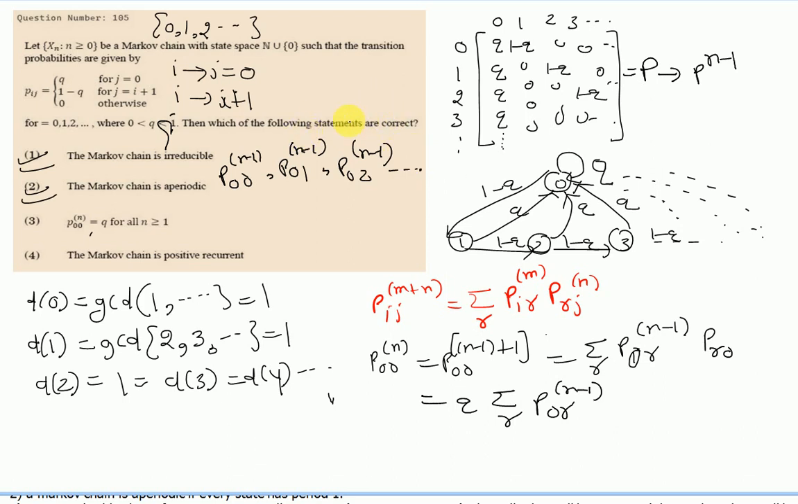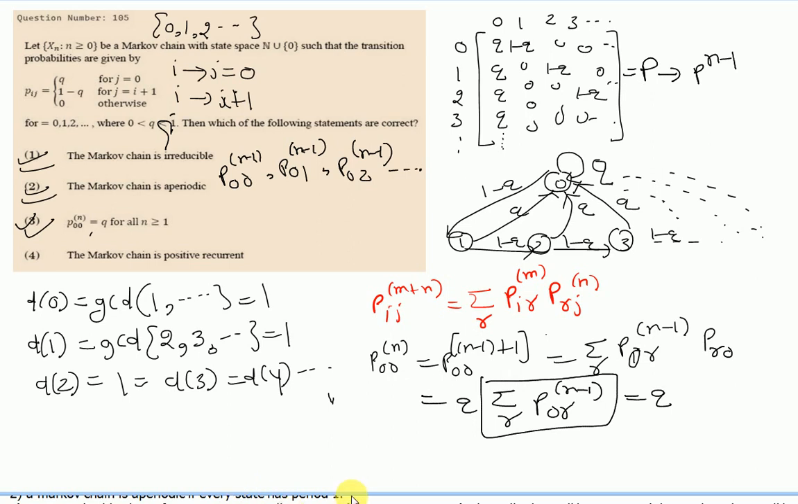Hence this is the first row of the matrix P raised to the power n-1, and the sum of the first row in any transition probability matrix is equal to 1. So this particular sum will be 1, and the probability is equal to Q. That is how we can prove that P00(n) equals Q for each n greater than or equal to 1. So your third option is also true.